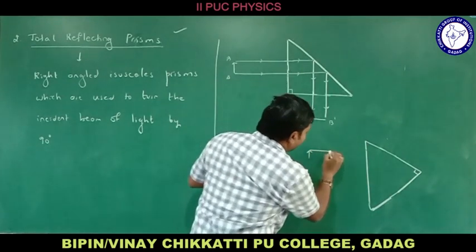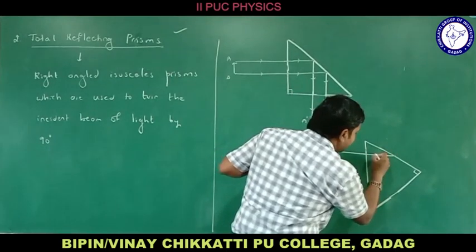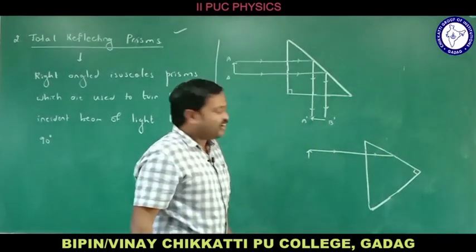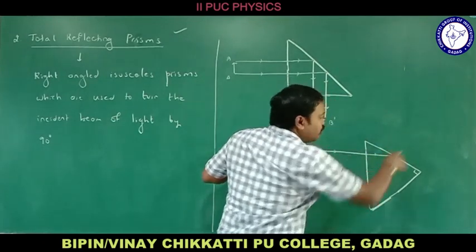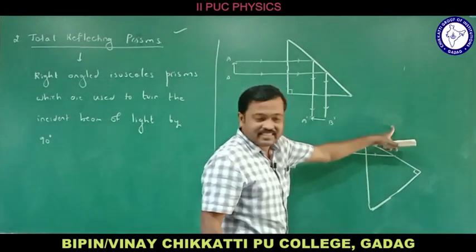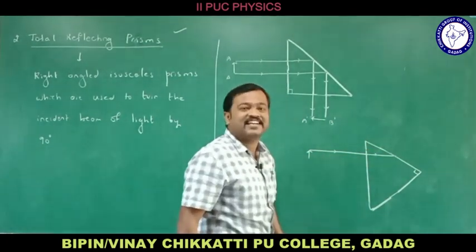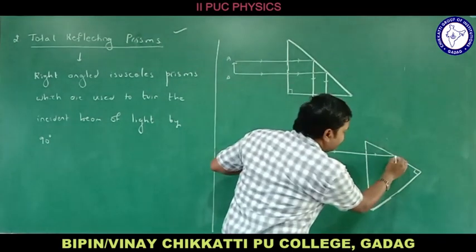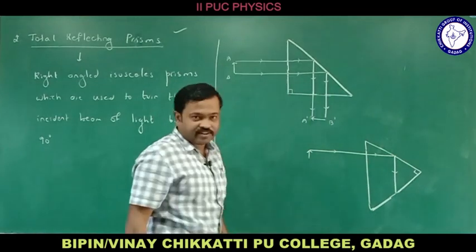A ray of light which is incident on the surface perpendicularly moves in a straight line itself, right? Again, when it reaches this position, the ray is moving from denser medium to rarer medium. The prism is glass, here there is air. The ray of light is moving from denser medium to rarer medium and the angle of incidence is greater than the critical angle. That is why it suffers total internal reflection. Let me take like this. It suffers total internal reflection.